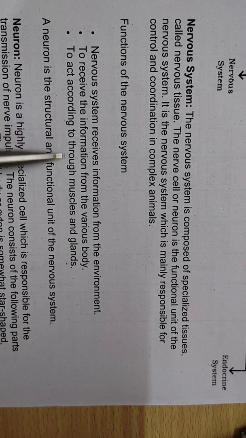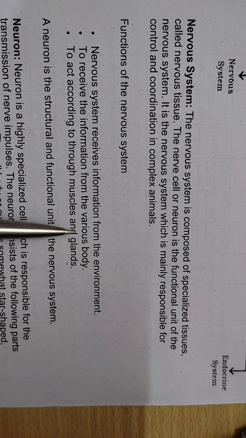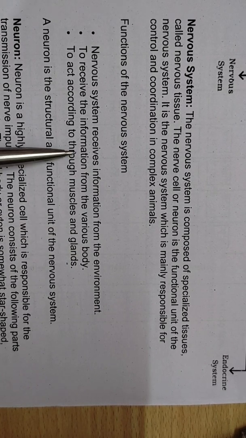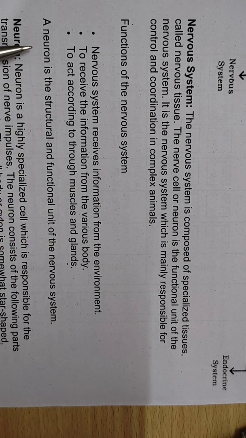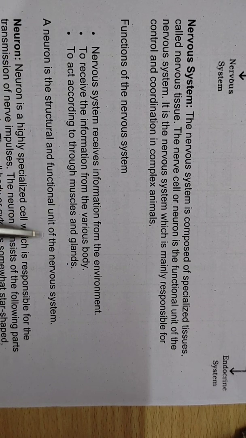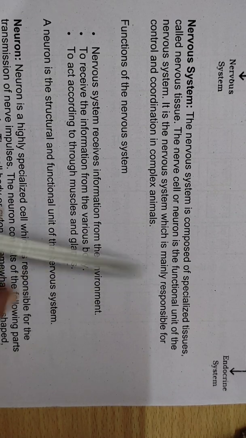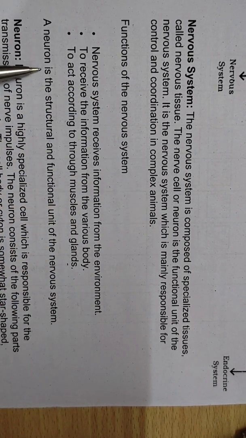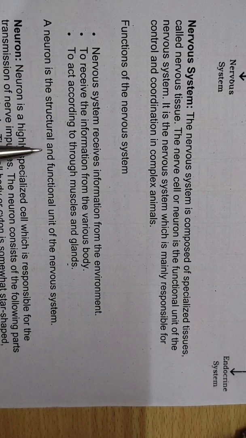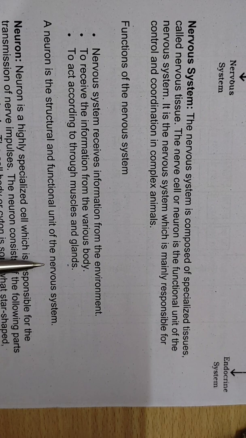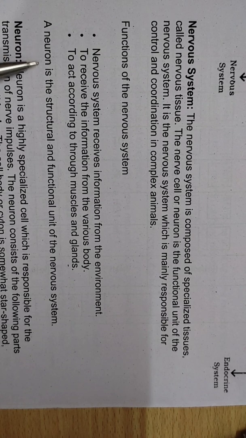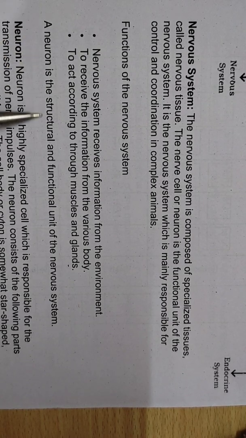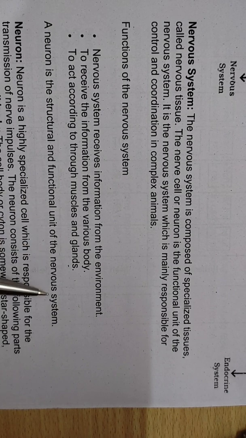Then, to act through muscles and glands. Once it gets the information, as per the information it will start to act, and with the help of muscles and glands it will start acting. So a neuron is the structural and functional unit of the nervous system. As per this explanation, we can say that a neuron, a nerve cell, is the structural and functional unit, because the nervous system is made up of nerve tissue, and nerve tissue is made up of neurons.